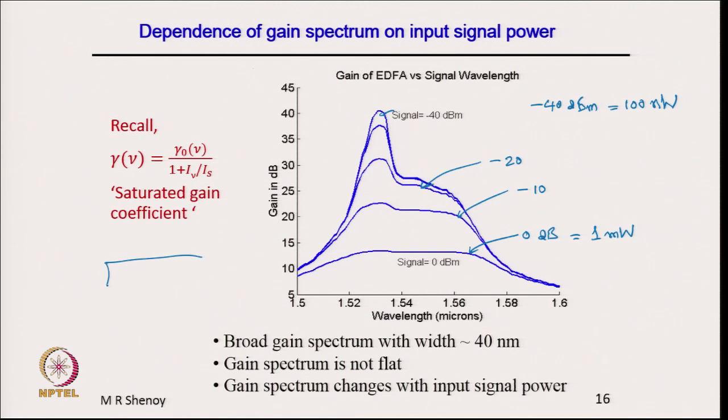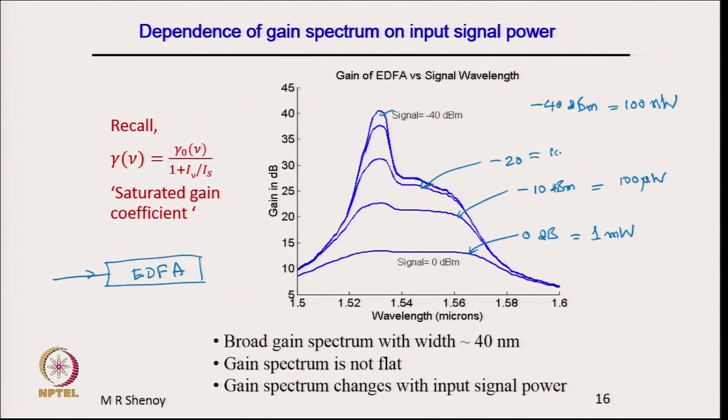So, here is the EDFA, and the input power is what is shown here, over a range of wavelengths. This is minus 10 dBm, which is equal to 100 microwatt as the input power.